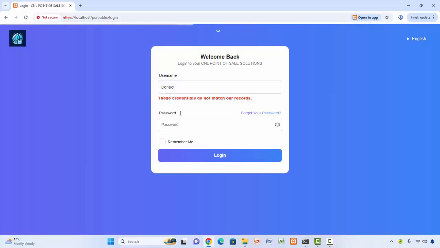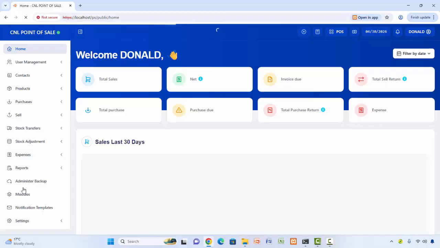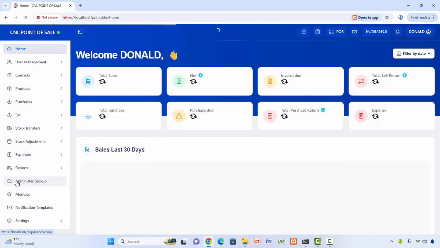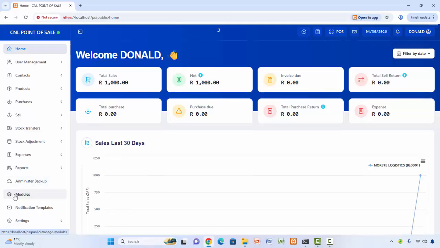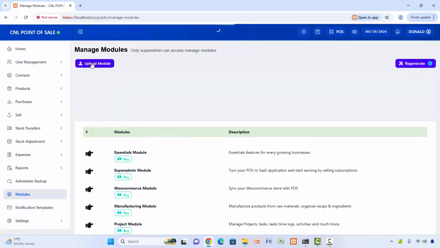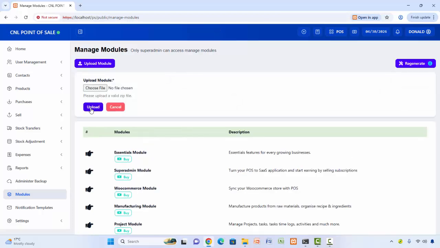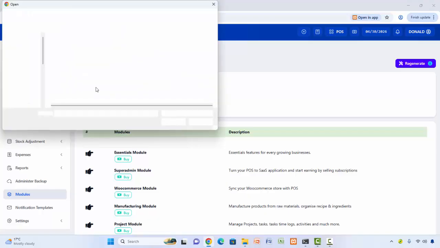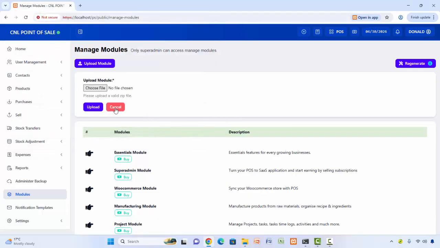Okay, let me log in. Now I'm logged in as a super user. Already I have this here, which is my administrator backup and the modules. Inside modules, I come to upload, and then I upload the repair module.